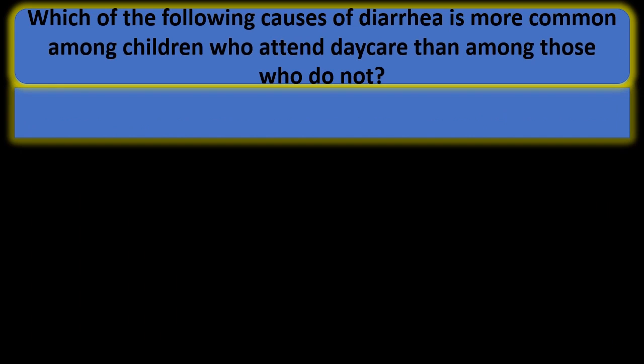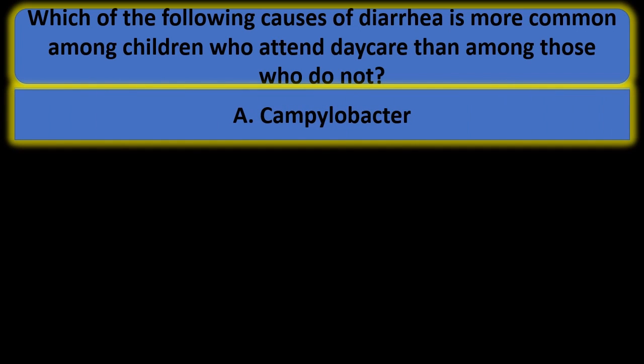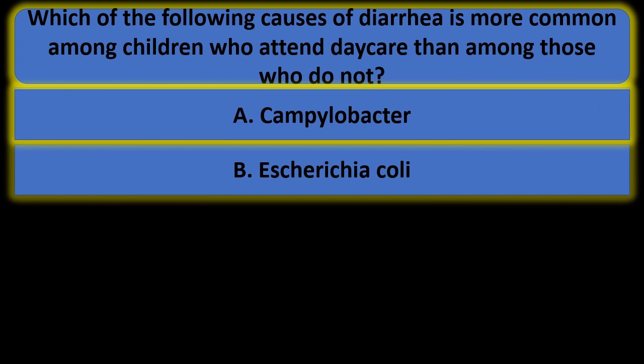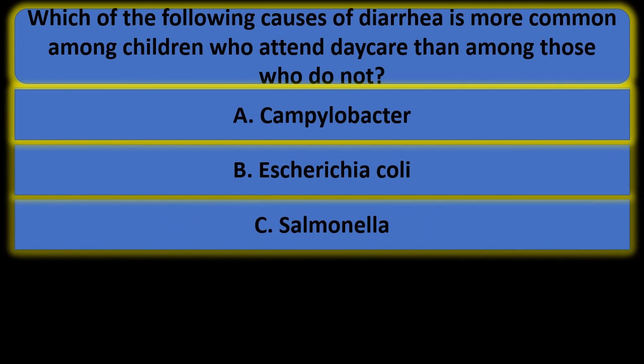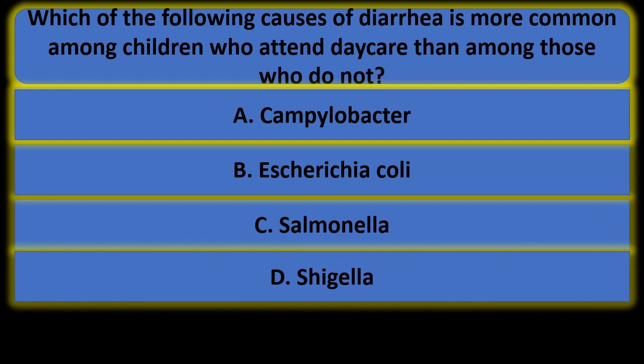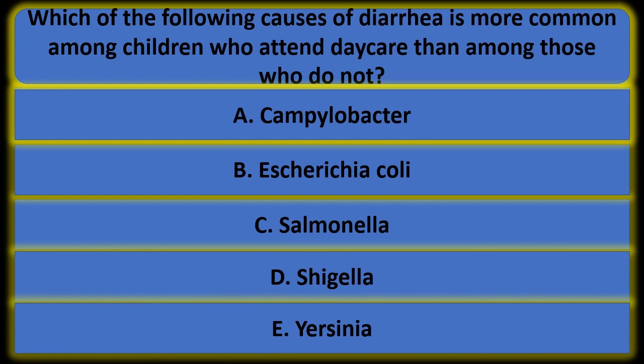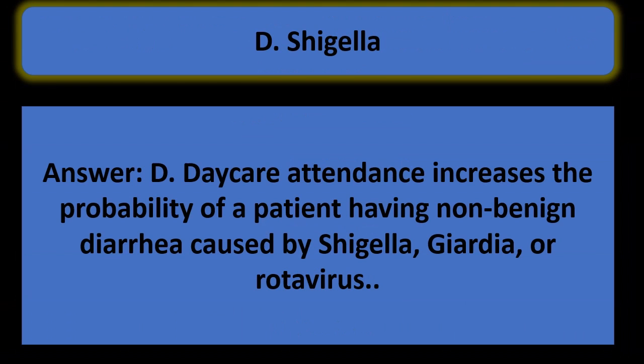Which of the following causes of diarrhea is more common among children who attend daycare than among those who do not? A. Campylobacter. B. Escherichia coli. C. Salmonella. D. Shigella. E. Yersinia. Answer is D. Shigella. Daycare attendance increases the probability of a patient having non-benign diarrhea caused by Shigella, Giardia, or rotavirus.